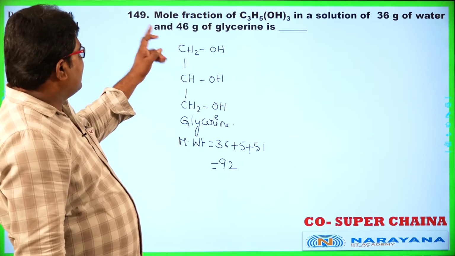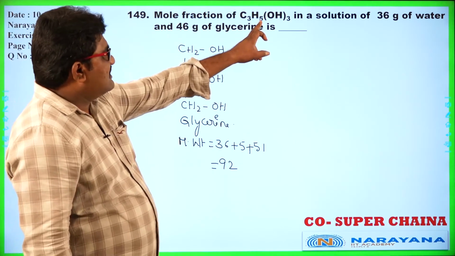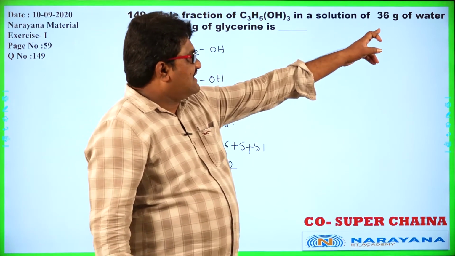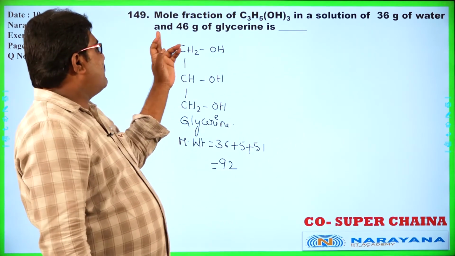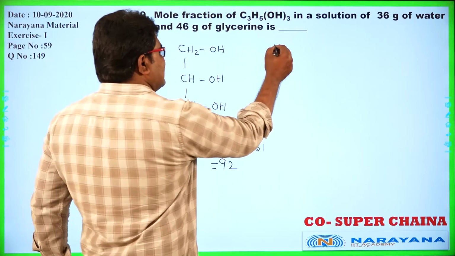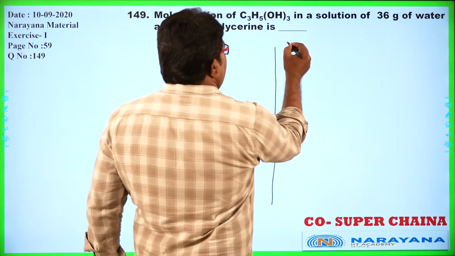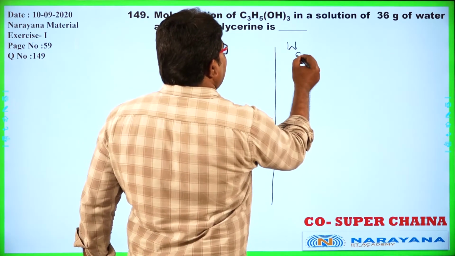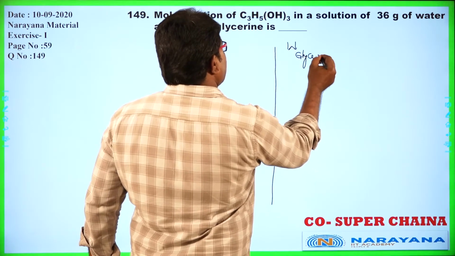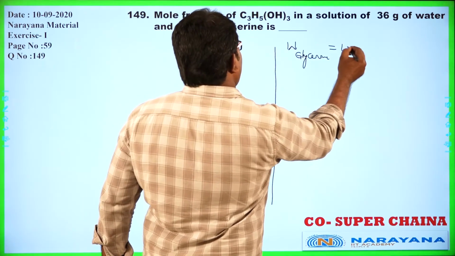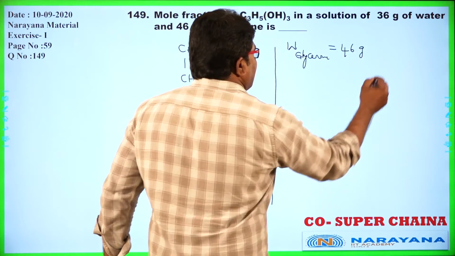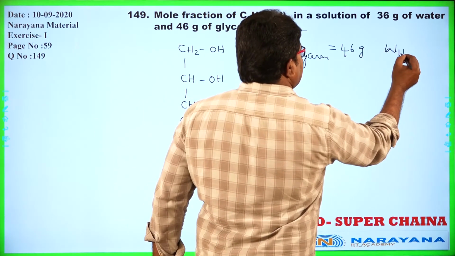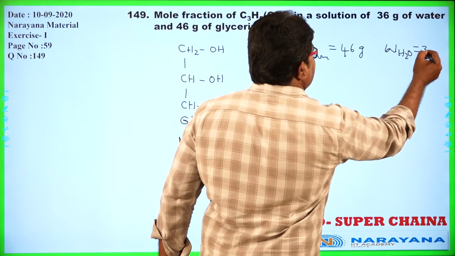What he is asking is the mole fraction of glycerin in a solution of 36 grams of water and 46 grams of glycerin. So weight of glycerin is given as 46 grams and weight of water is 36 grams.